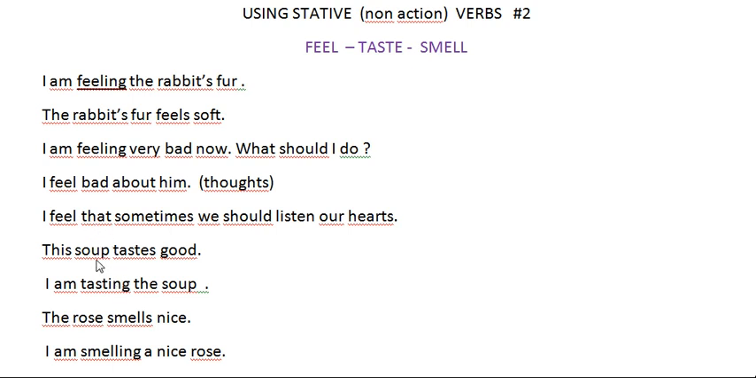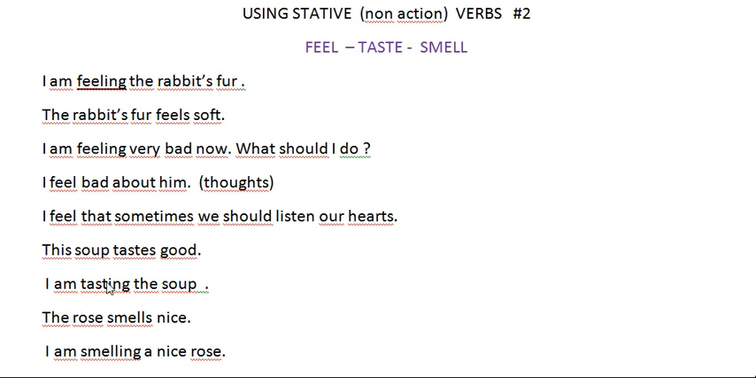So we studied those sentences, but let's go over them again. So this soup tastes good. Here we said the soup is good. The soup tastes good. Maybe sometimes in your native language it doesn't make sense when you translate these sentences to your mother language. That's why you have to accept this the way it's formed. Here you say this soup tastes good. But here I'm tasting the soup is a completely different meaning.